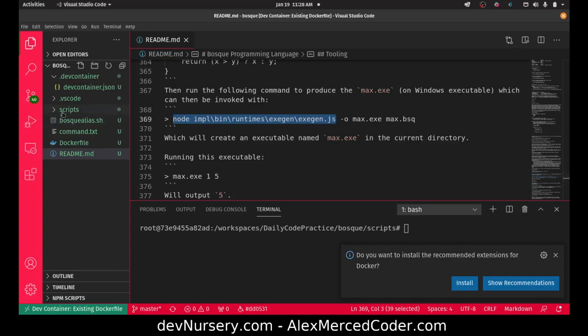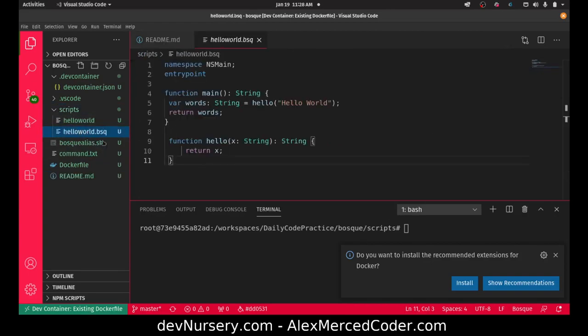So I have this script that I've already created, hello world. I'm not going to go through it yet. I'm just going to first compile it. Now that I have that alias set up, I can just type in bosque -o for output. I want the output to go to a file called hello world, and the file I want to compile is hello world.bsq. So bsq is the extension for Bosque files.